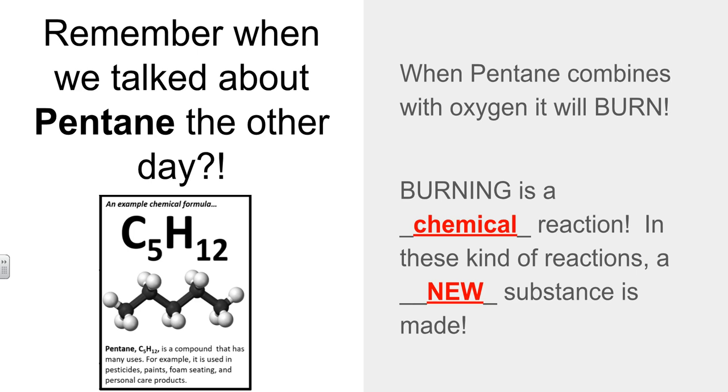Remember the other day when I introduced you to pentane and we saw some of it burn in that chemistry lab? I'll show you that video again in just a minute. When pentane combines with oxygen, it burns. Burning is one of many different types of chemical reactions. In a chemical reaction, a new substance is made. So the atoms of pentane are still there. They've just been rearranged to make something new. Let's see that video again. I'll show you what I mean.